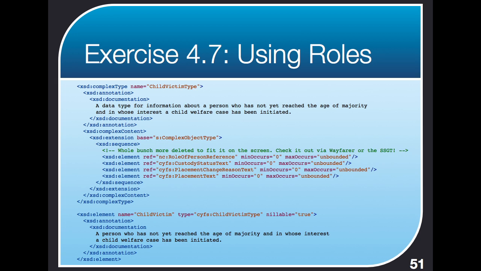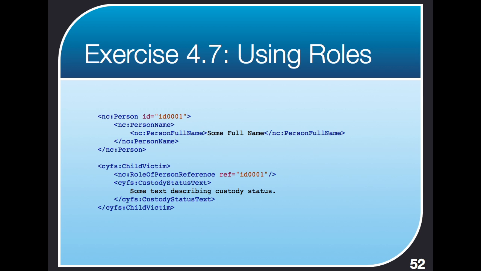And we see at the top that we're defining a complex type called child victim type. And if we look down in the sequence of things that it'll contain, you'll see role of person reference saying, aha, child victim is a role that a person plays. Pretty tragic role, but a role nonetheless. And then a few more things: custody status text, placement change reason text, placement text. And then at the bottom we have the element child victim. And so the idea is create a child victim object and link it to a person object. And here is the solution.